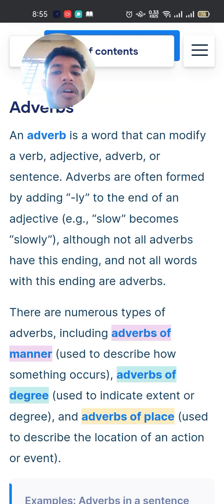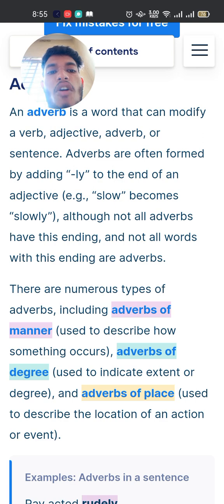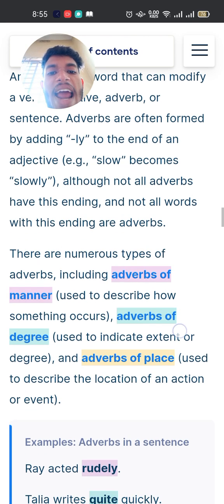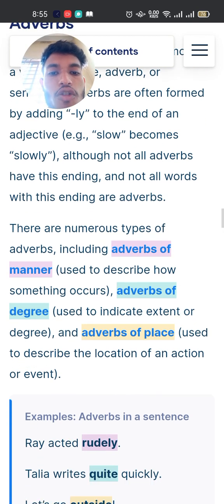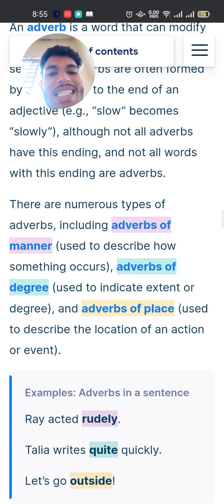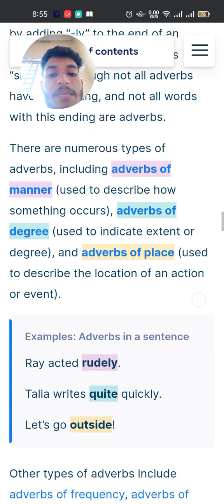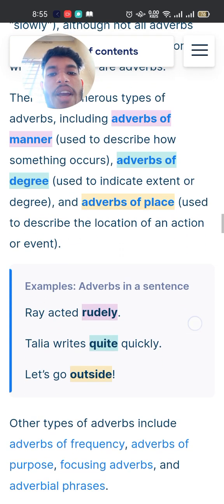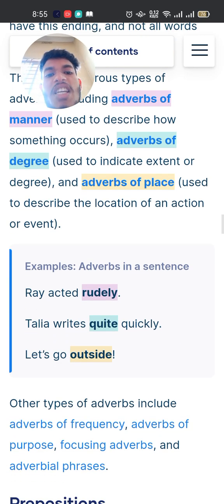Adverbs. An adverb is a word that can modify a verb, adjective, adverb, or sentence. Adverbs are often formed by adding -ly to the end of an adjective. Slow becomes slowly. Although not all adverbs have this ending and not all words with this ending are adverbs. There are numerous types of adverbs, including adverbs of manner used to describe how something occurs.